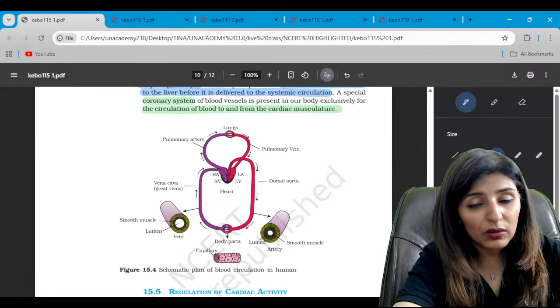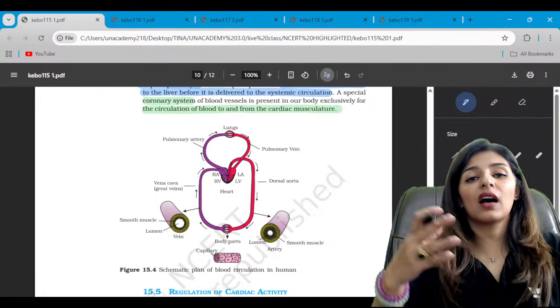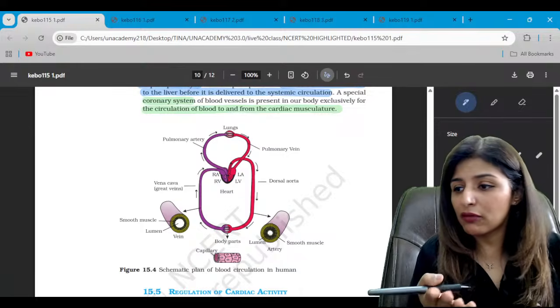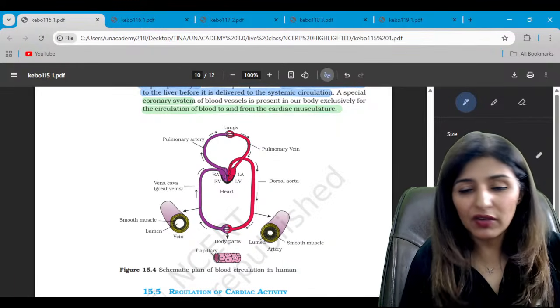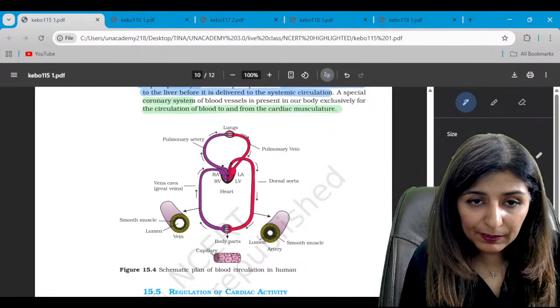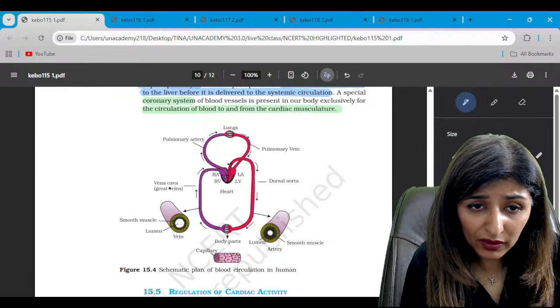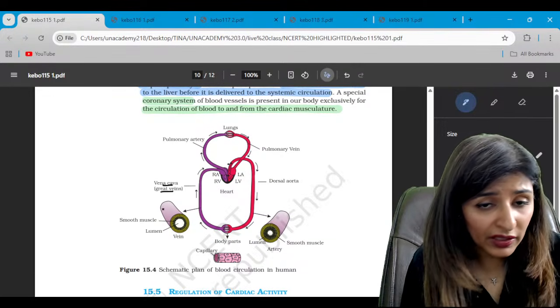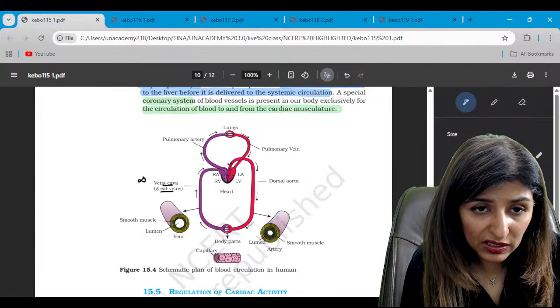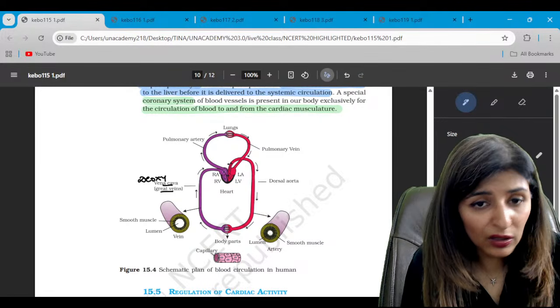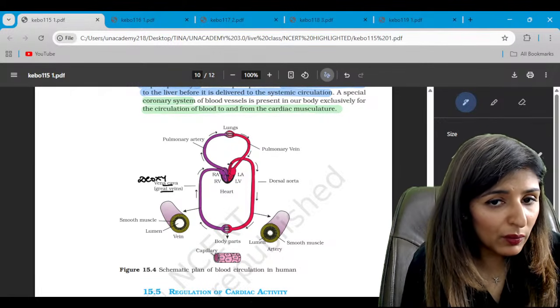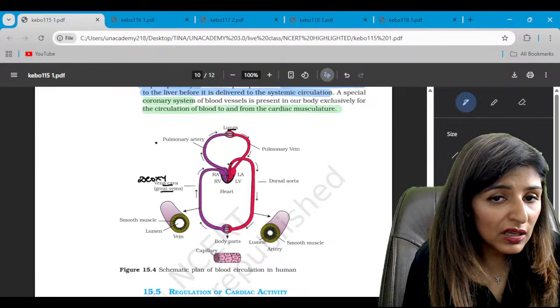We have double circulation. So, the same blood enters the heart twice, once in the form of oxygenated and second in the form of deoxygenated blood. So see, this is your heart. Blood moving into the heart is brought by the vena cava or the great veins. This is deoxygenated. It goes into the right side and from the right ventricle it goes into the lungs through the pulmonary artery.